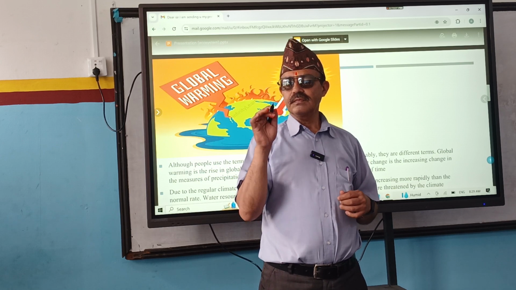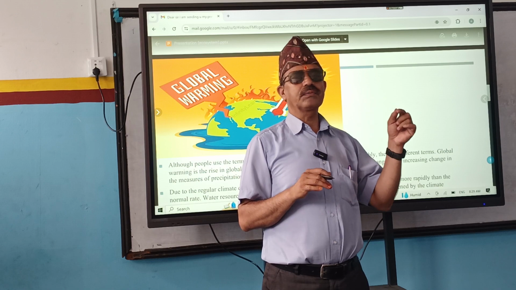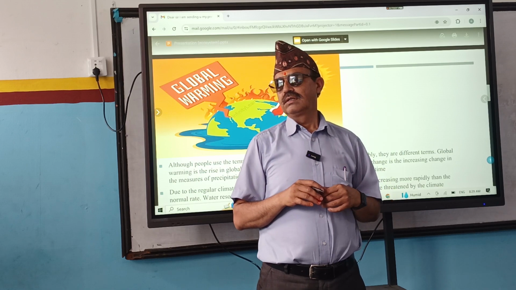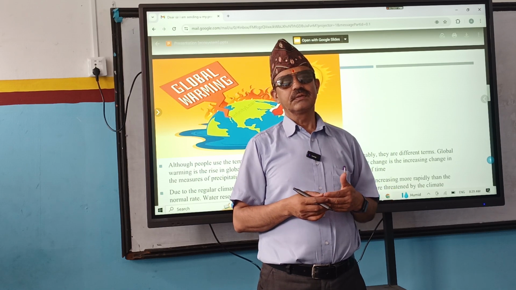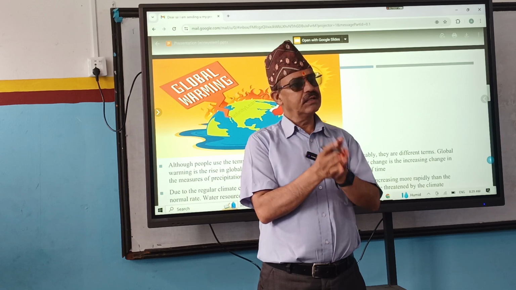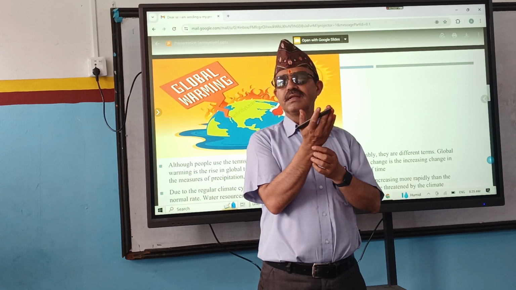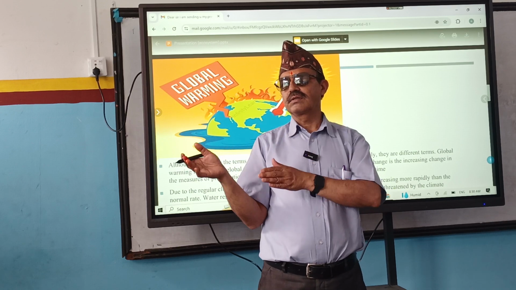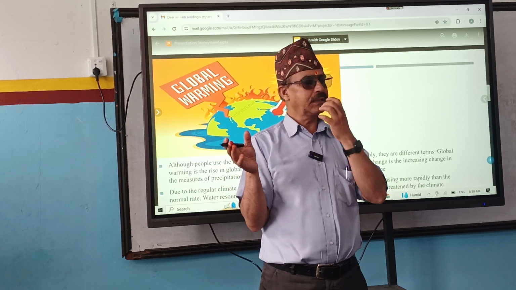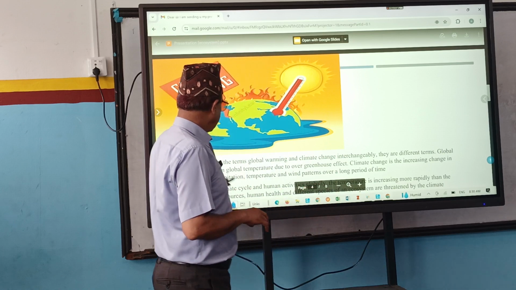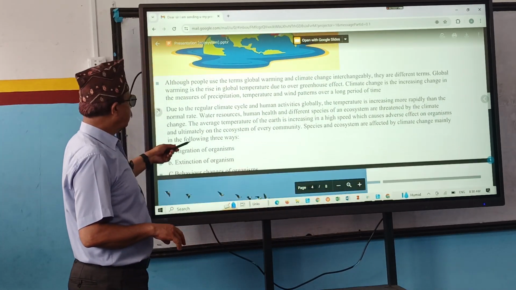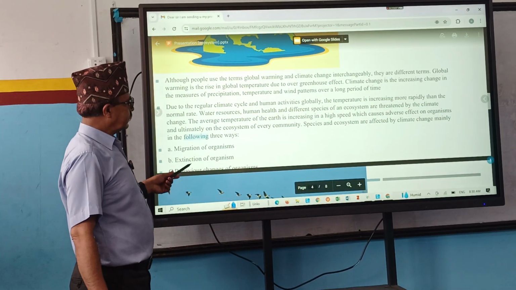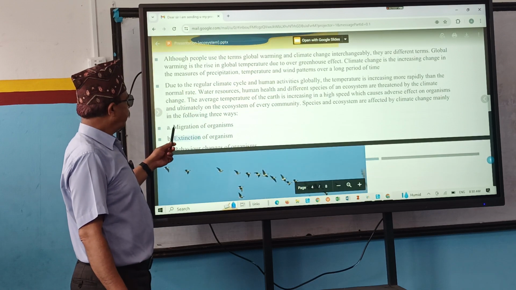So that mosquito could not survive in the cold season earlier, but the temperature of hilly region and mountain region is increasing, and it became suitable for it to survive, and the mosquito visits this side also and causes that disease. And here it is given that due to climate change, three types of effects can be seen.